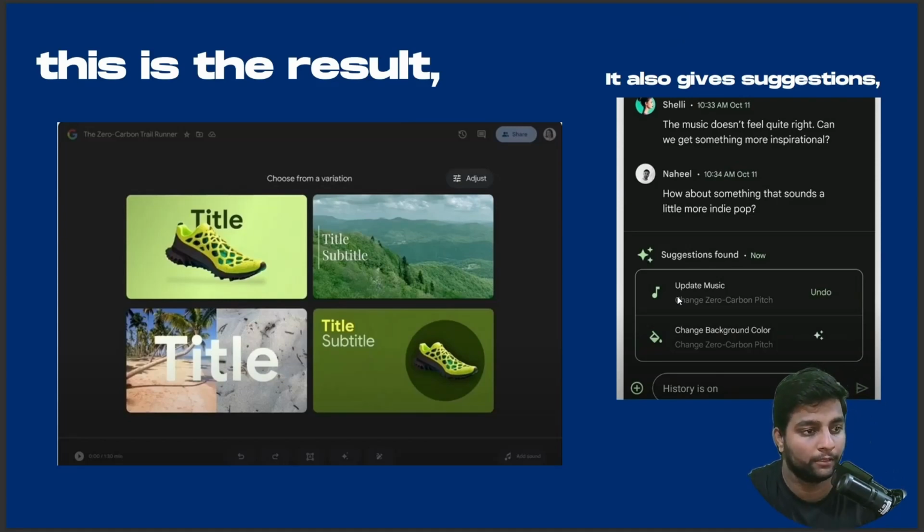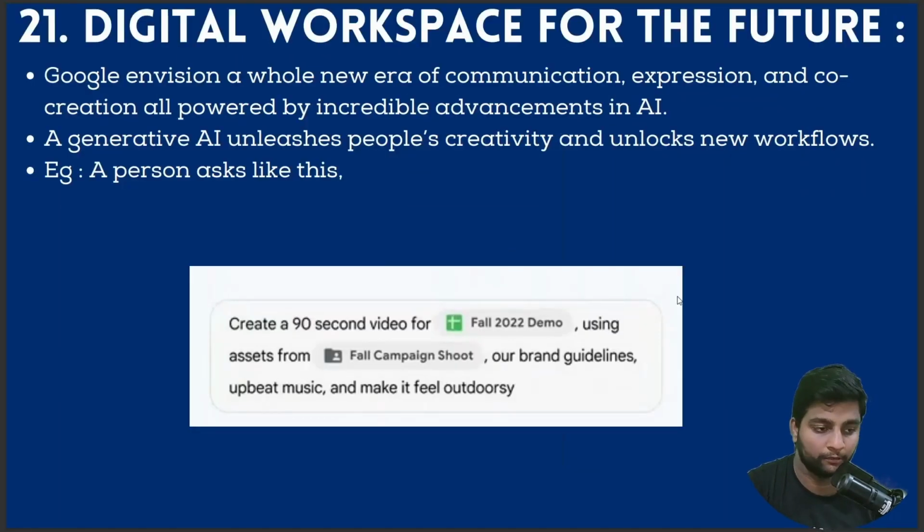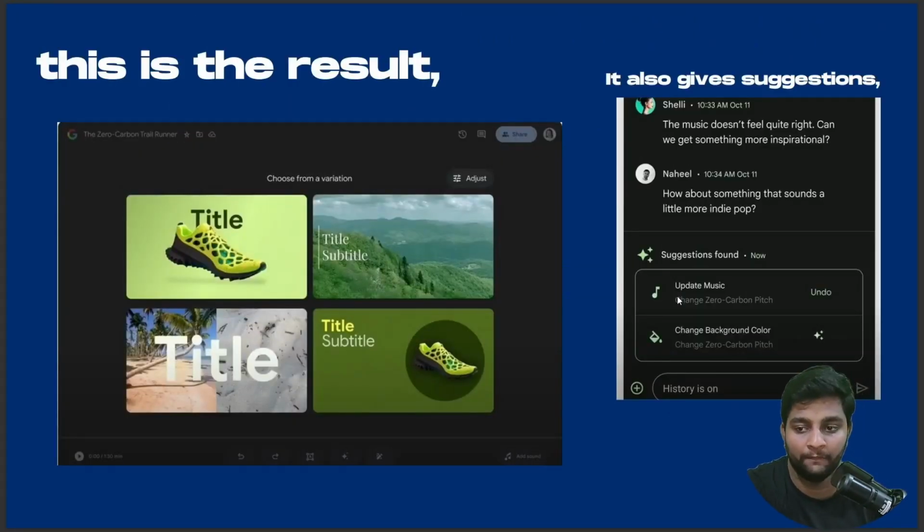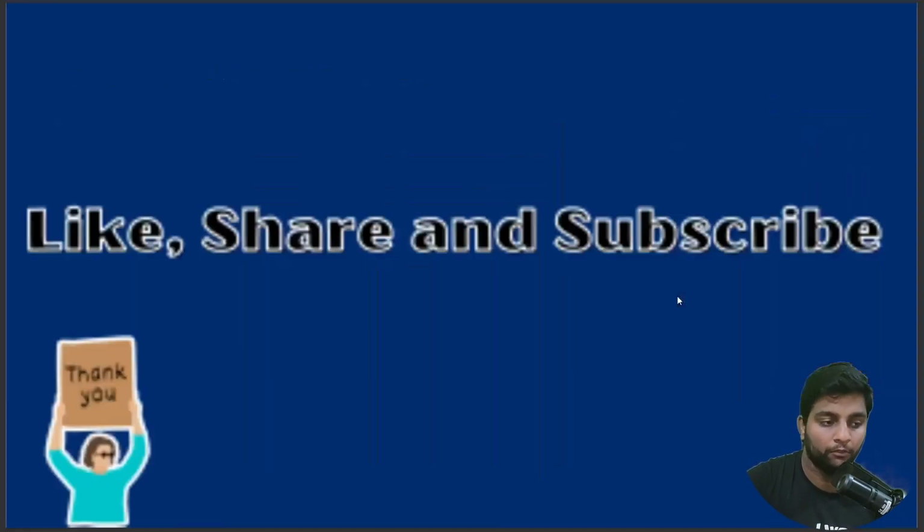So the left side one, the images which are available. So this is the result for that particular text. If you are not able to understand, just go to this slide and pause it and just read that properly and match it with this particular image. And it also gives you suggestions for some topics, whether you are writing or you are explaining. So this is the greatest update, 21. It might be a bit useful. So let's go for the final.